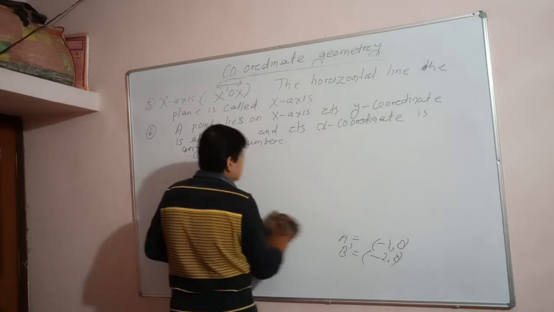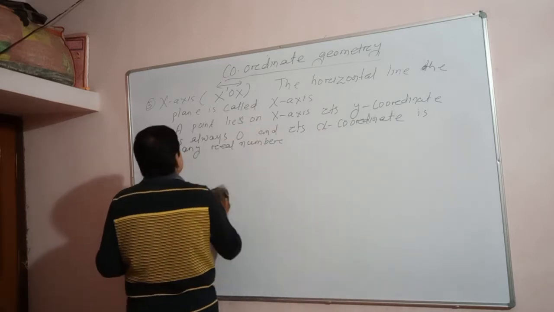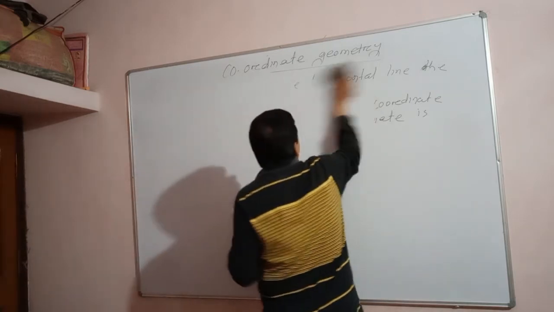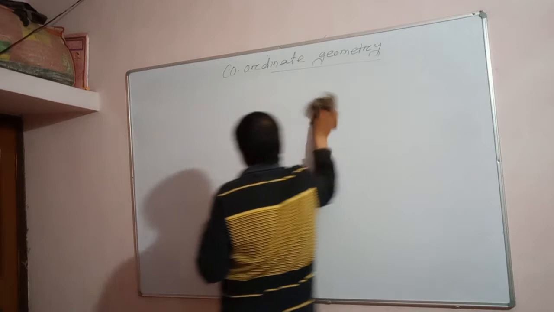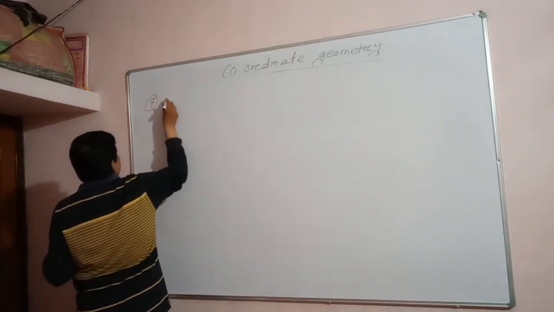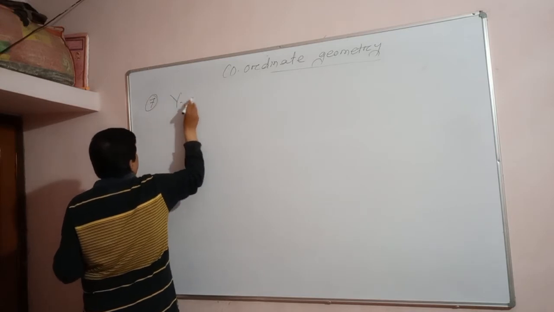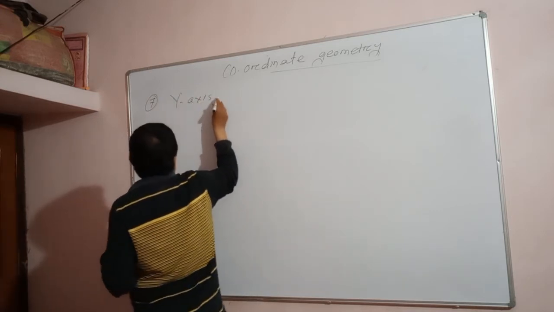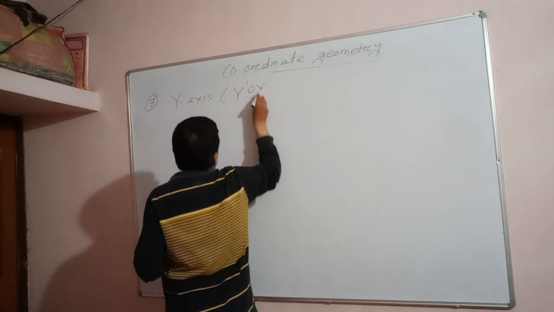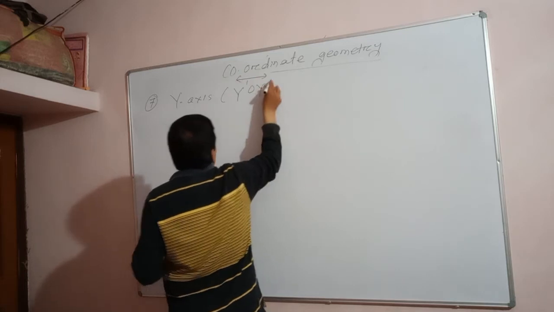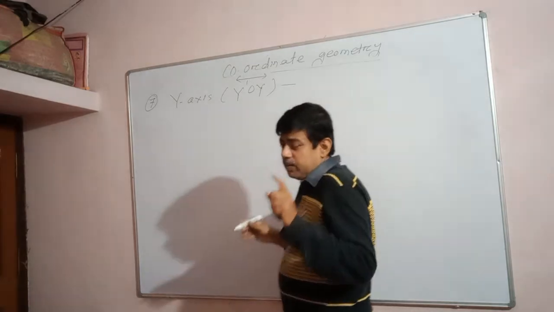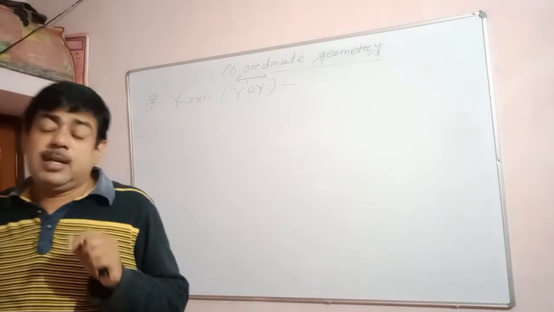Let us see here the vertical line, or y axis. It is Y dash O Y dash. Okay. So what is the vertical line? The line perpendicular to the x axis and passes through the origin.